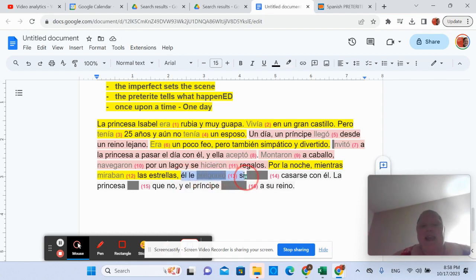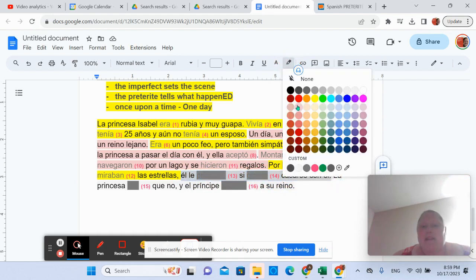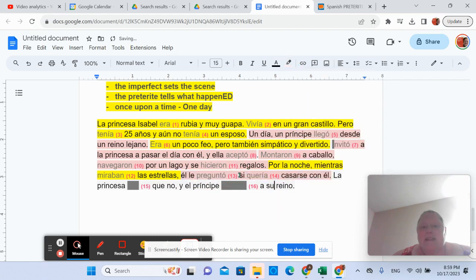Y él le preguntó si ella quería casarse con él. This has the preterite and the imperfect. He asked her, done, do you want to marry me? Wanting is an ongoing thing. That's an emotion. That's our imperfect.